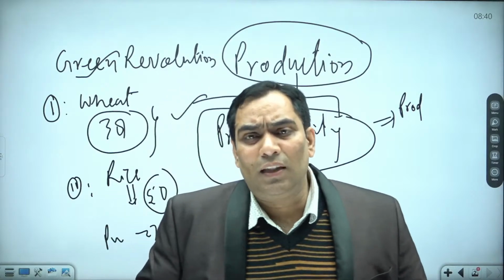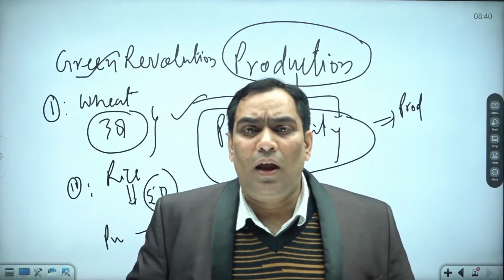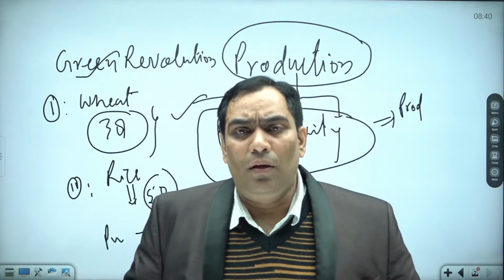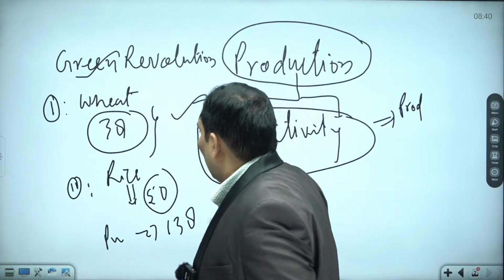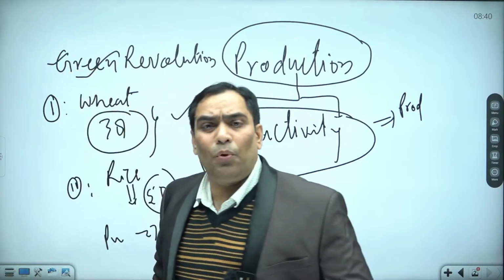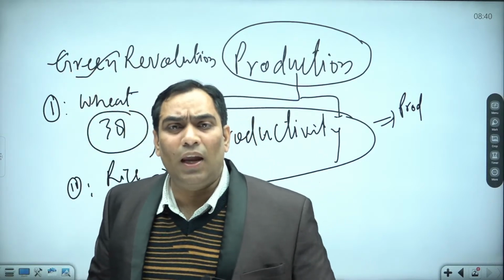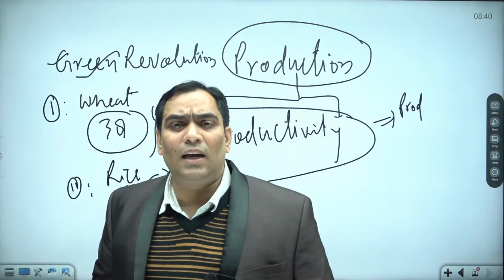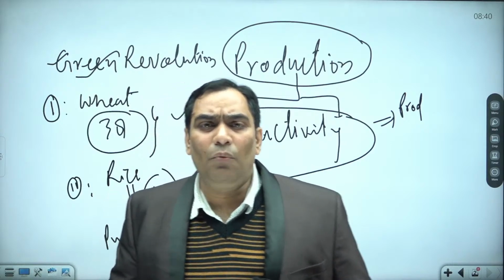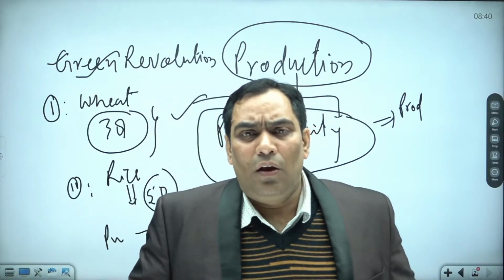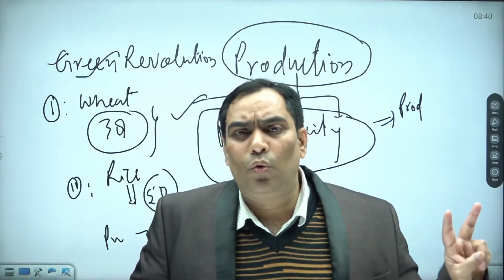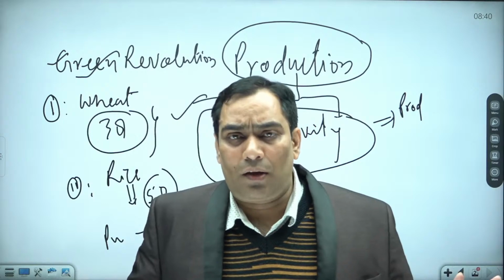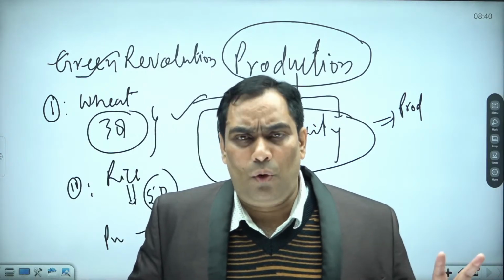Still the productivity is not at par with the countries of the West, but after the Green Revolution, the productivity has increased. Think about the time of independence, there was very low productivity. So the very first objective is to increase the productivity.